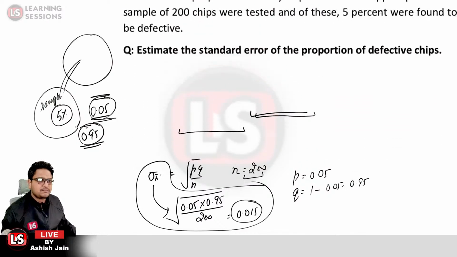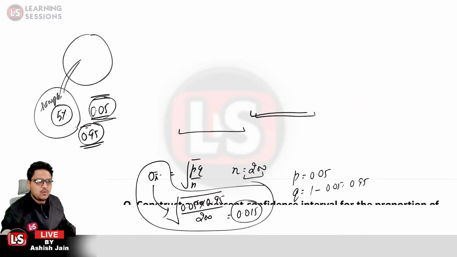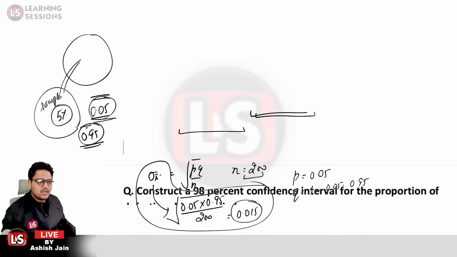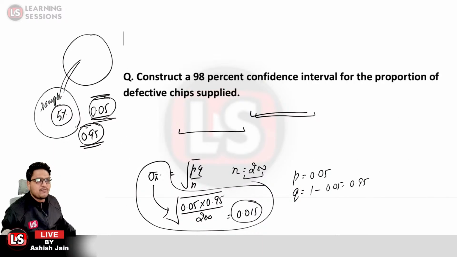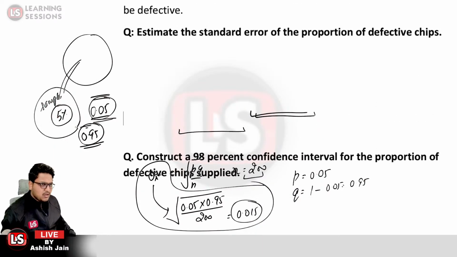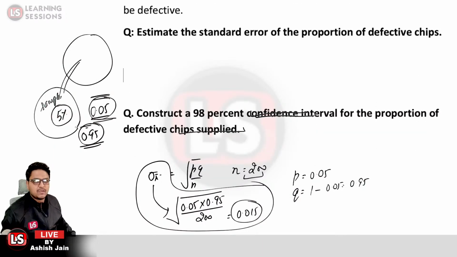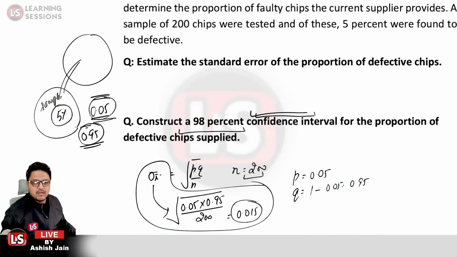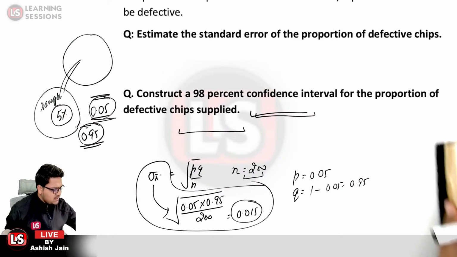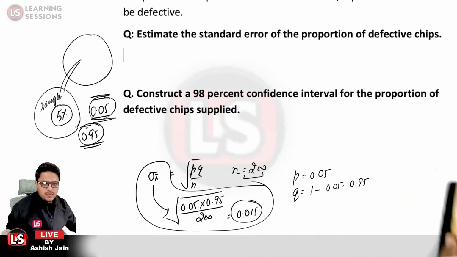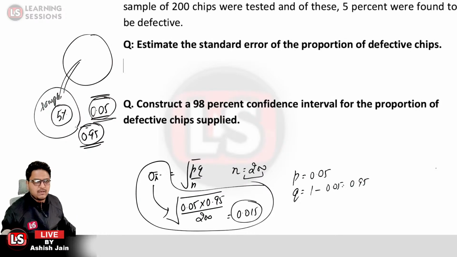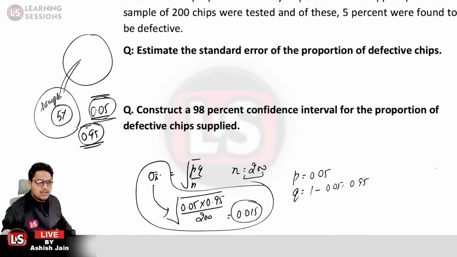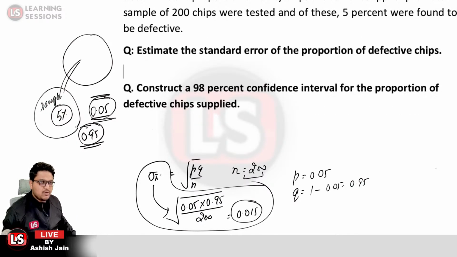Further, over here we need to construct a 98% confidence interval for the proportion of defective chips supplied. We need to establish an interval for the 98% confidence level.